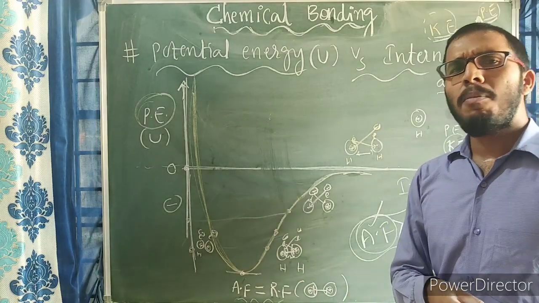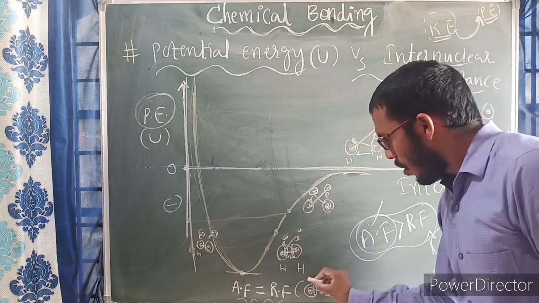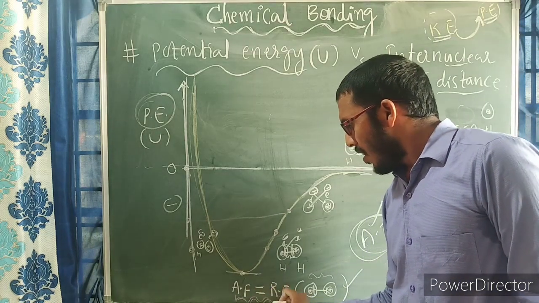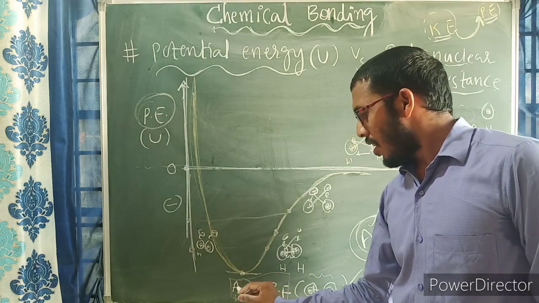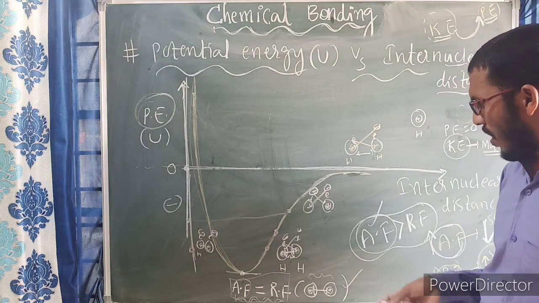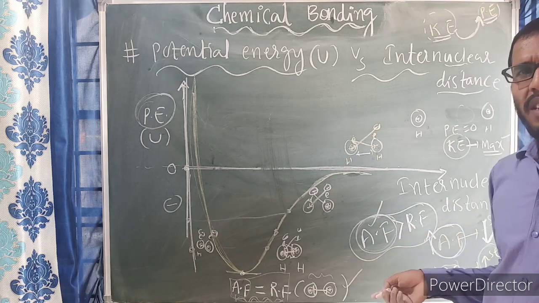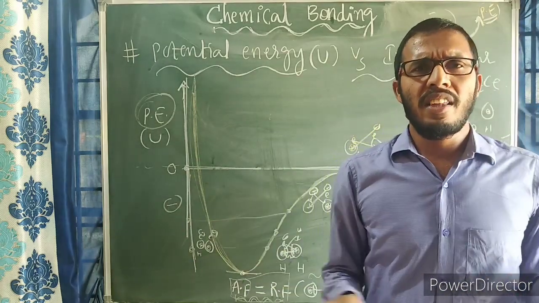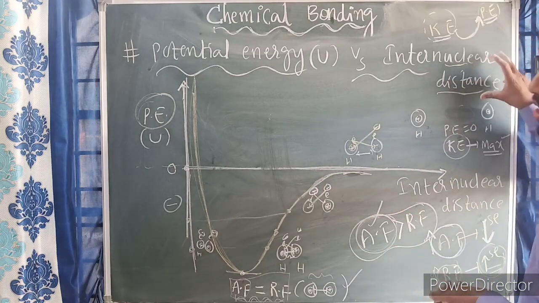Therefore, what is meant by a chemical bond? The attractive force which holds both the atoms together to form a stable entity is called a chemical bond. The chemical bond is defined at the exact equilibrium distance. There, the electrostatic attractive force is equal to the electrostatic repulsive force. So this is the definition. If the attractive force is greater than the repulsive force, that's okay. But as I just told you, if repulsive forces are greater than attractive forces, the atoms move away and never combine. So this is regarding potential energy versus internuclear distance.